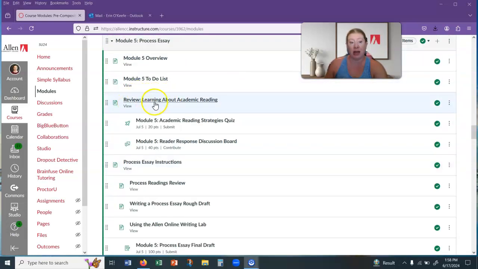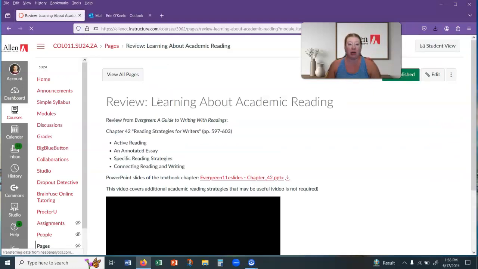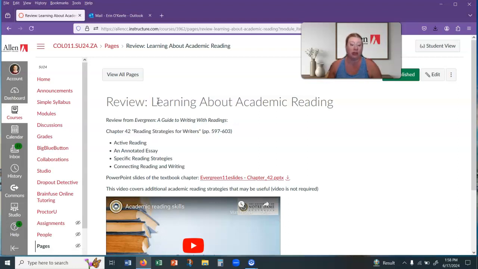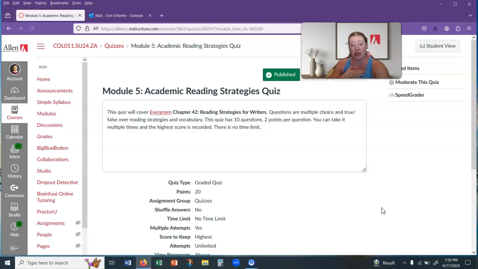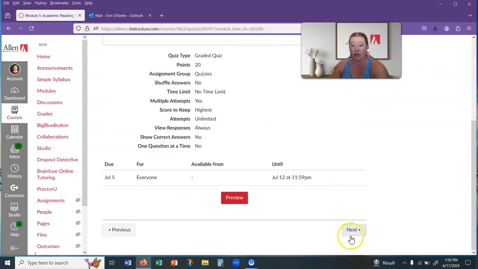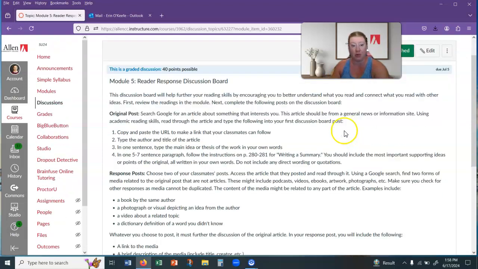We'll start with the reading review stuff. This is just review. You read this chapter, or at least looked at this chapter before, and it's just reading strategies. And then I've got another video for you if that helps. Those are the reading strategies that you did a discussion board over, with the SQ3R and the REAP strategies. And then you're taking a quiz over that. So this stuff should be familiar and should not take you very long to review so that you can take the quiz. Again, it's one of those quizzes you can take as many times as you want.